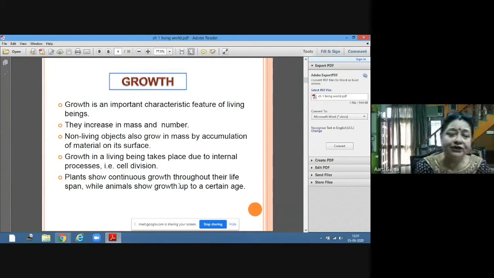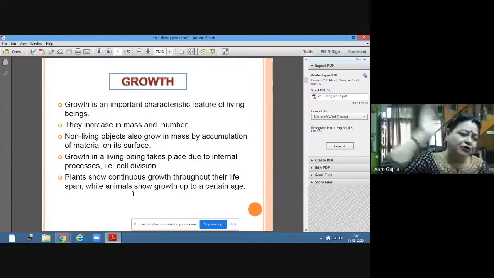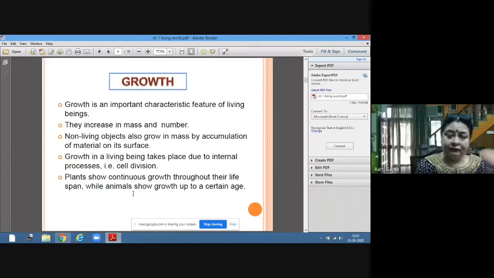Plants show continuous growth. Now, what is the difference between the growth of plants and animals? Plants can grow continuously. You must have seen trees, they keep on growing. Neem tree, mango tree, banyan tree, banana tree, they keep on growing. There is no limitation. But in animals, we grow up to a certain age.